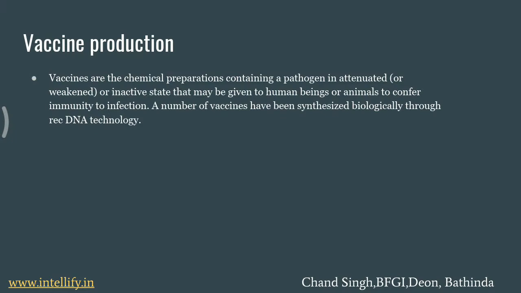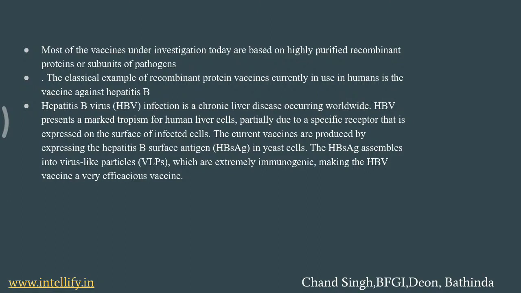How are we going to study? There are a number of vaccines that are produced by recombinant DNA technology. So what we do in this is we take the genes that are causing disease. We take the example of the hepatitis B virus that causes the infection of chronic liver disease occurring worldwide. So there is a virus, hepatitis B virus, that is causing the disease hepatitis.